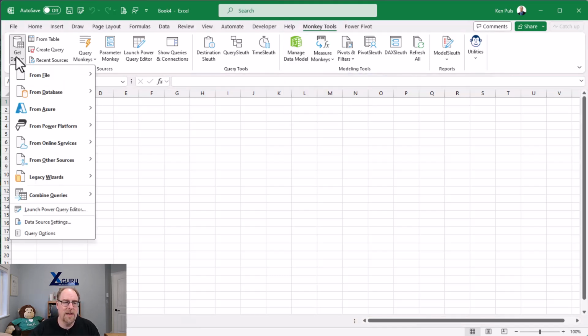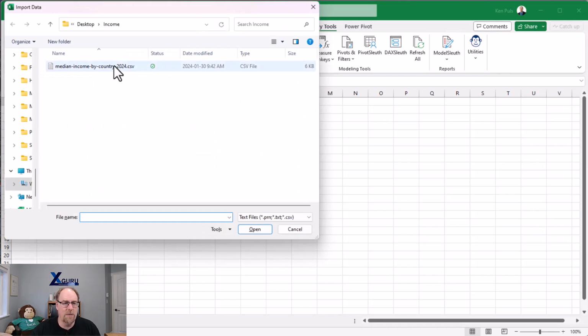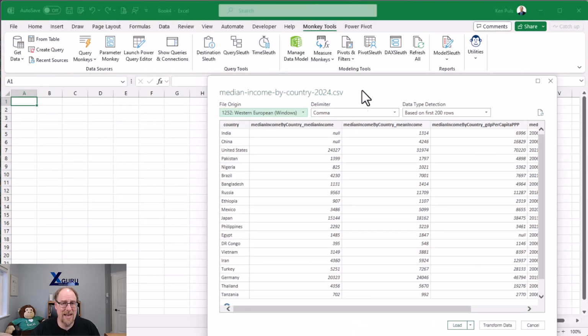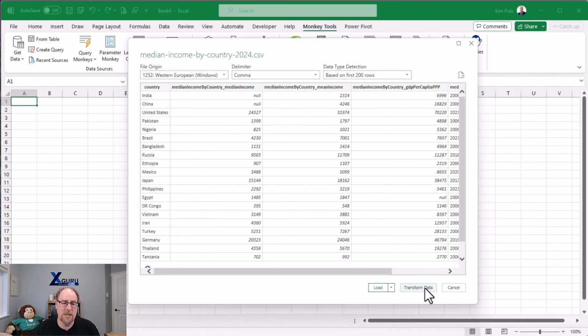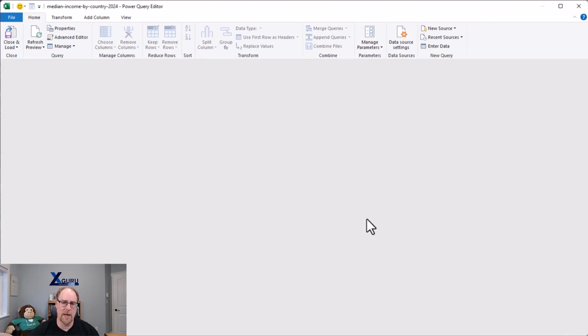So I'm going to start with Get Data from File from Text CSV. And we're going to go find the file that I downloaded, choose Import, and then we're going to click the important button to the left of Cancel, which in this case is Transform Data, which will launch us into the Power Query editor so we can make some changes to our data.